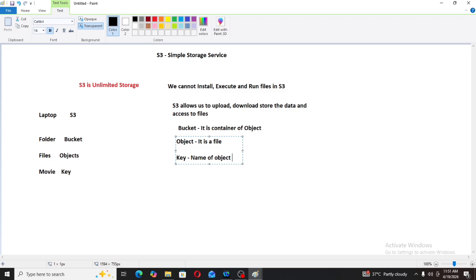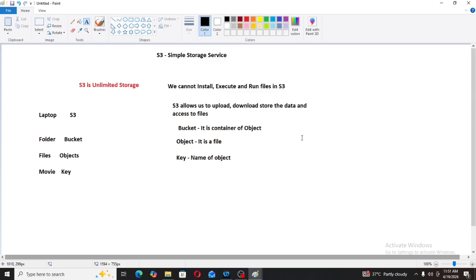So what we learned till now: AWS is providing us unlimited storage, which is S3. Just as on our laptop we store files, similarly in S3 we store files, just with different names. If I compare S3 with others, there is Google Drive and OneDrive from Microsoft. In S3 we cannot install, execute or run files. S3 allows us to download, upload, store data and access our files. Bucket is a container or collection of objects, object is a file, and key is the name of the object.